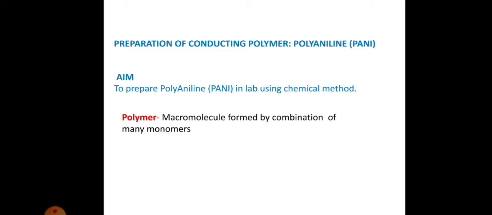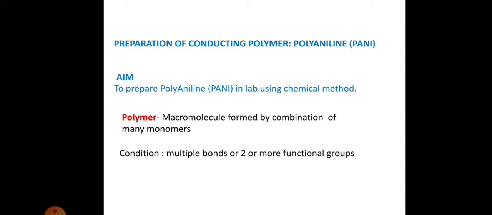First, let us know what a polymer is. Polymers are macromolecules formed by the combination of many monomers. Monomers are the simpler units of the polymer. That is, many monomers of low molecular weight combine to form a molecule of greater molecular weight under certain conditions of temperature and pressure. Such a molecule is said to be a polymer.